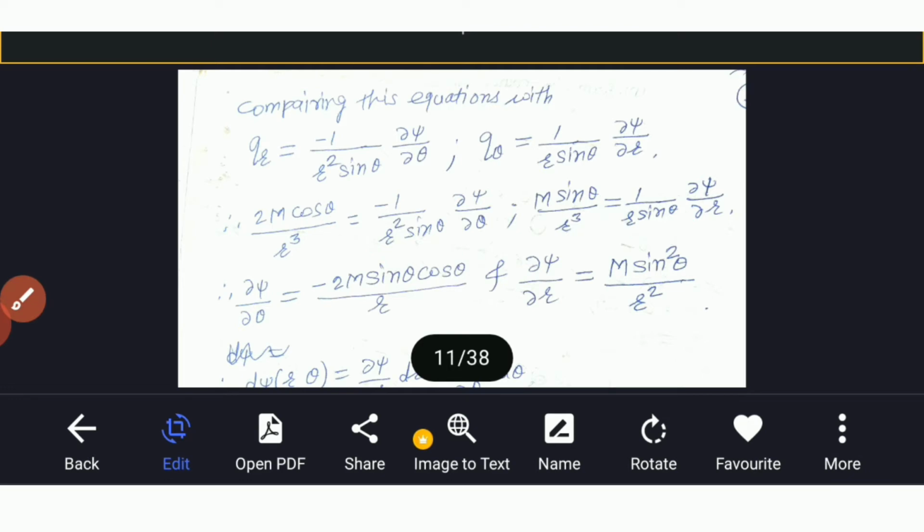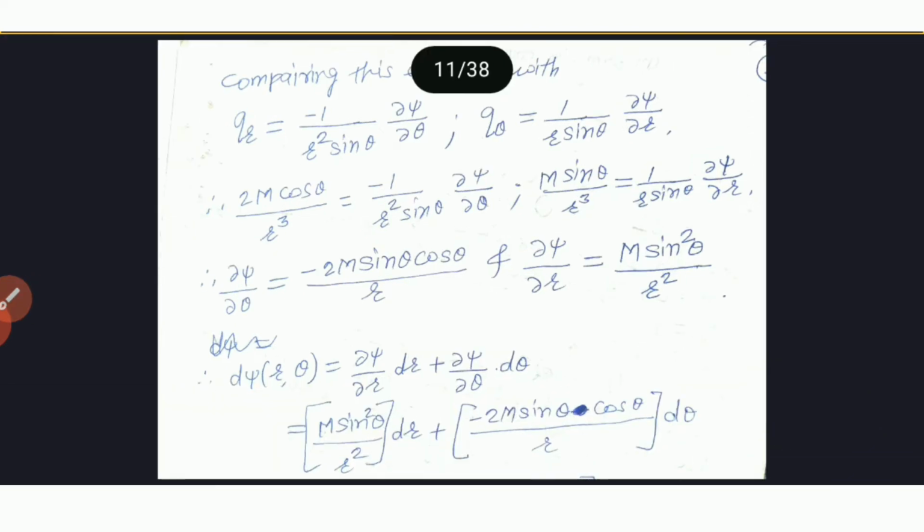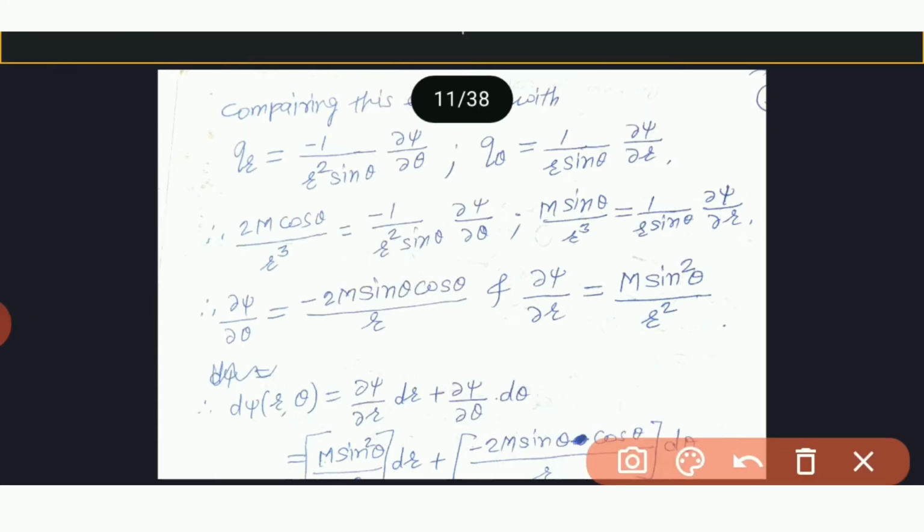Therefore d psi of r theta is equal to dou psi by dou r into dr plus dou psi by dou theta into d theta.